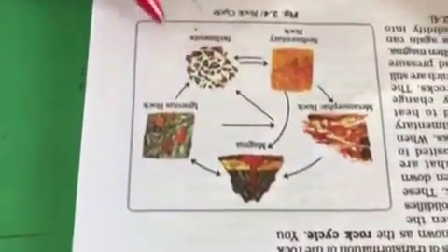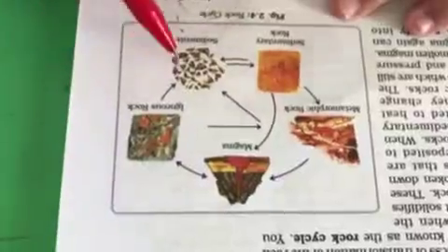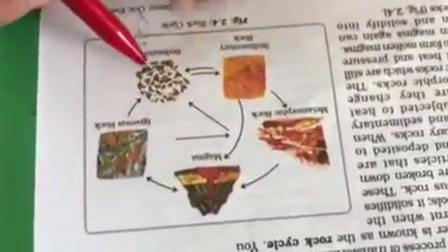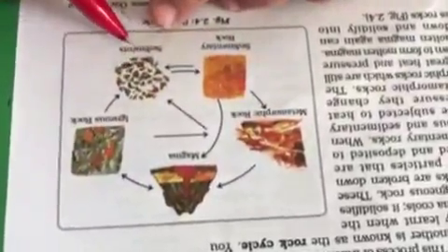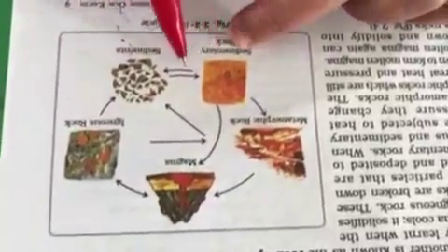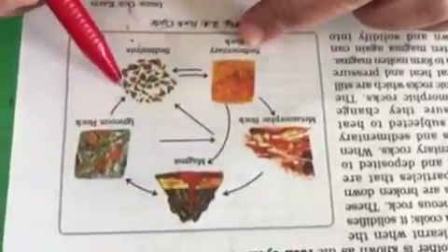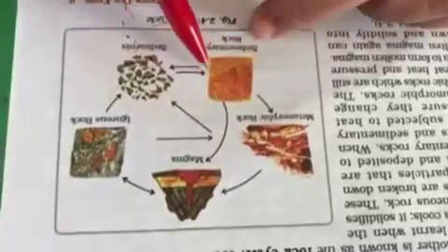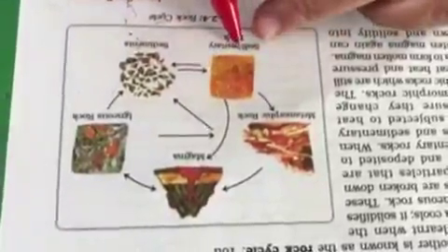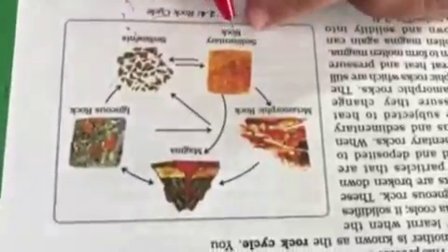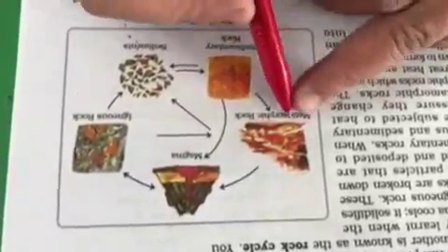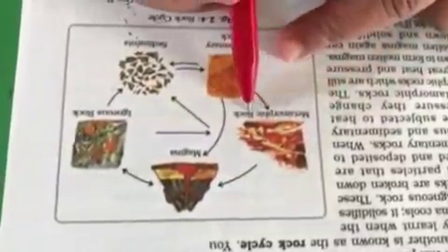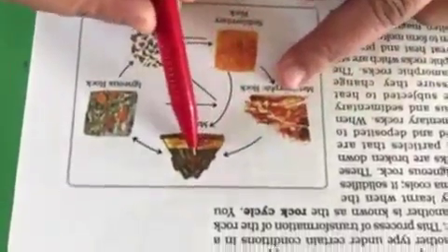What does this diagram show us? This diagram shows us that first there was an igneous rock, then when it breaks down into small pieces, small granite pieces, it becomes sediment, and after that sedimentary rock. This is the cycle. Igneous will move on to sedimentary rock when it is broken into pieces through the rolling of rocks, and when it solidifies into one piece through water or compression, it becomes sedimentary rock. And the sedimentary rock, through great heat or pressure, is changed into metamorphic rock. And again this metamorphic rock changes to magma.